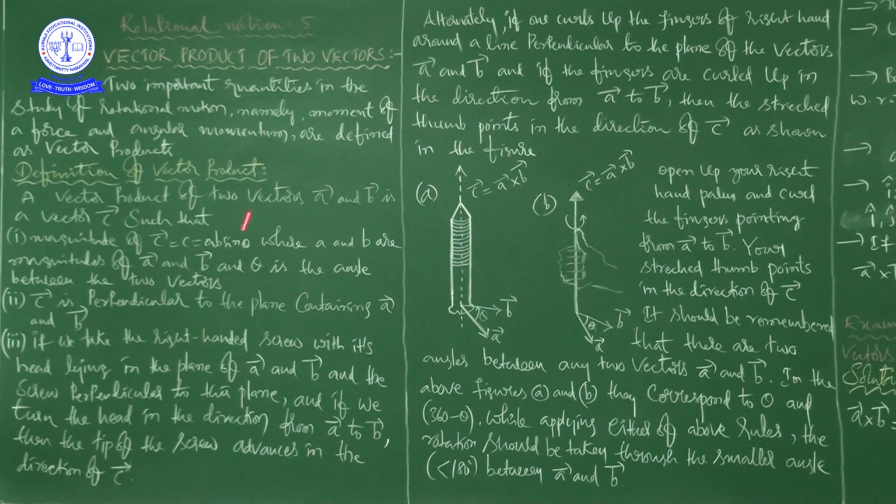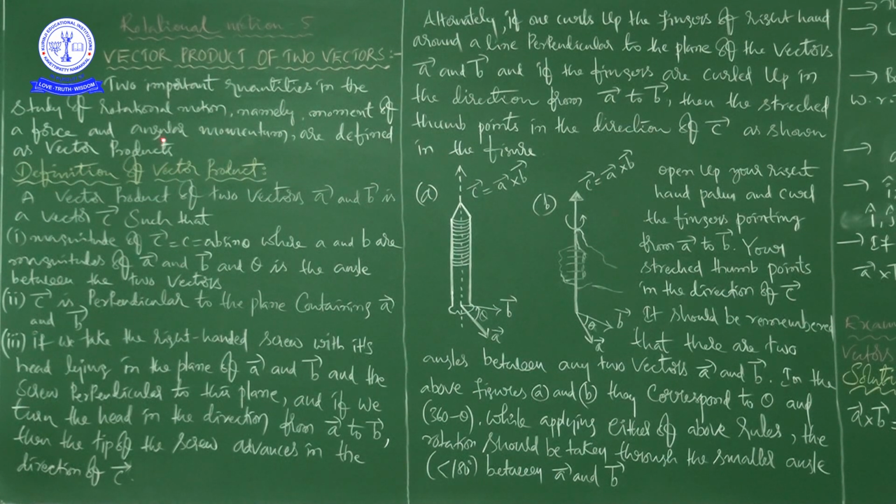So now here, because of these two quantities, moment of a force and angular momentum, which are vector products. This is the vector product of two vectors, position vector and force vector. Angular momentum is also the result of a vector product of two vectors, position vector and linear momentum vector.